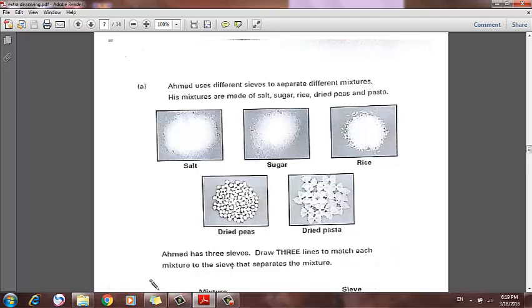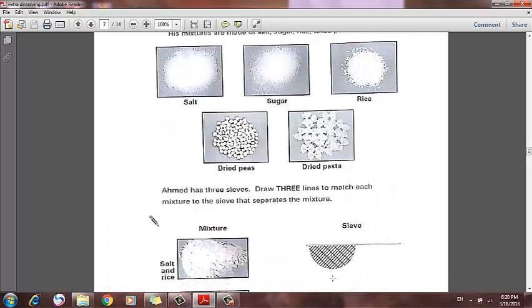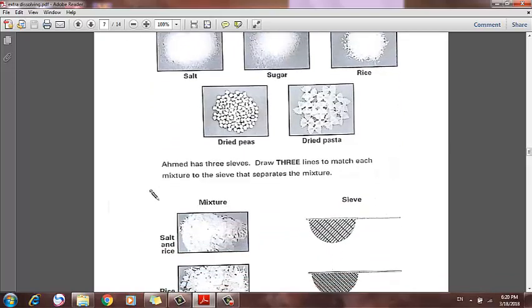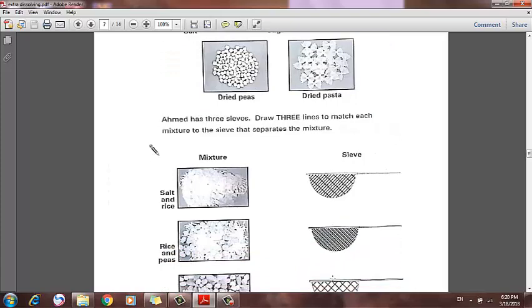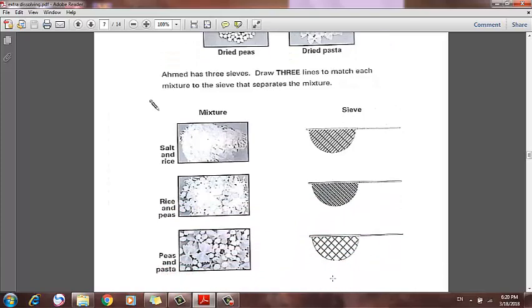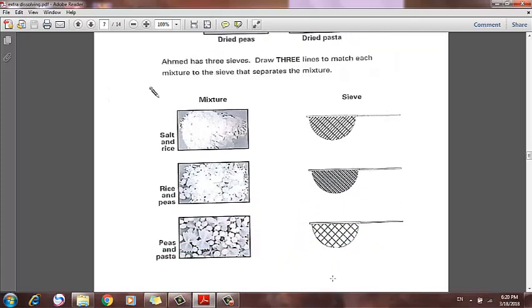Page 7. Ahmed uses different sieves to separate different mixtures. His mixtures are made of salt, sugar, rice, dried peas, and pasta. Salt and sugar are of the same size, rice a bit bigger, dried peas a bit bigger, then dried pasta. Ahmed has 3 sieves. Draw 3 lines to match each mixture to the sieve that separates the mixture.